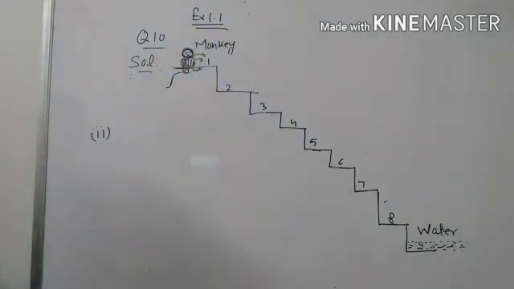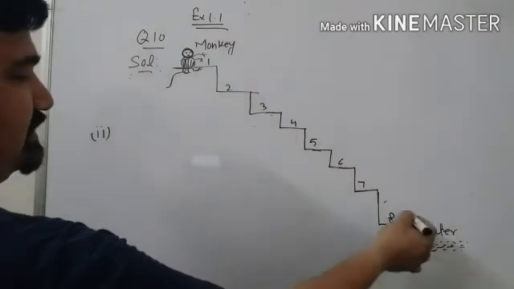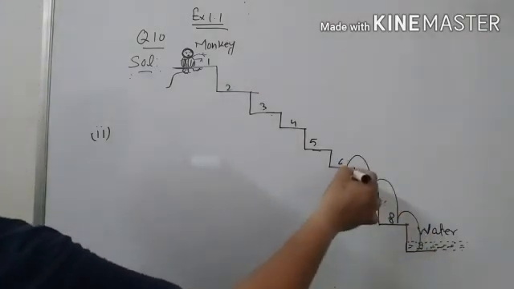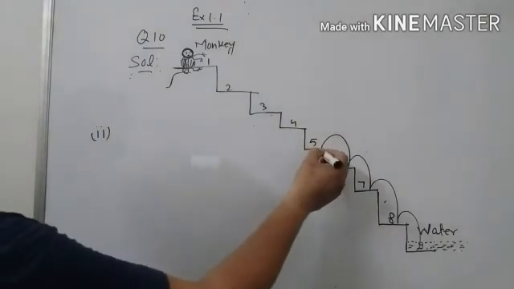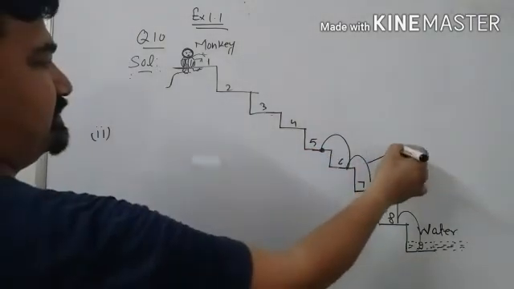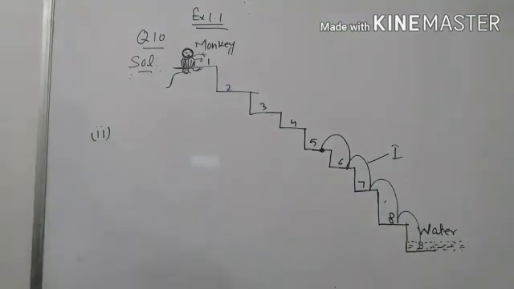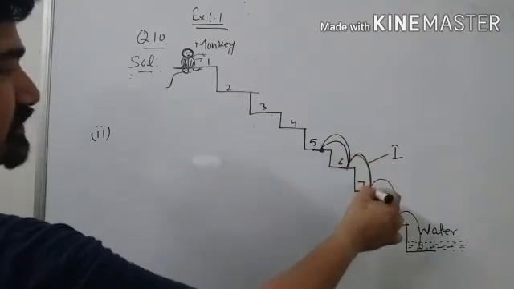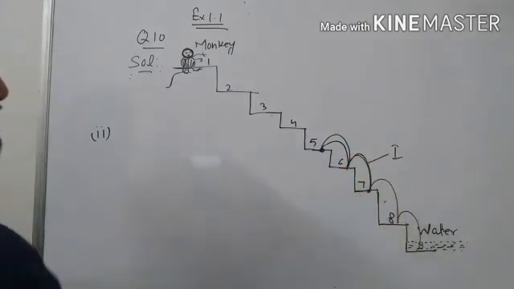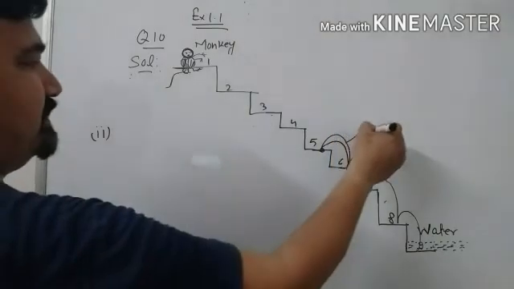So we start: 4 steps up and 2 steps down. So 4 steps up, 1, 2, 3, 4. After 4 steps up he reaches step number 5. So it is the first jump. Again he takes 2 steps down, 1, 2, he reaches step 7. It is jump number 2.